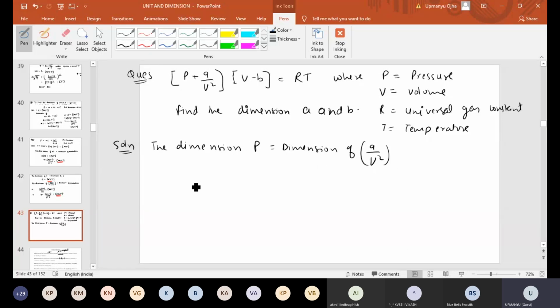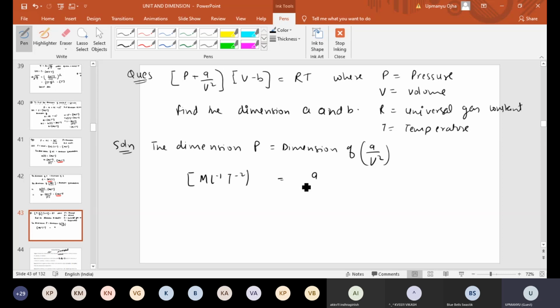So what is the dimension formula of P? P is the pressure. Pressure is force by area. So I think the dimension formula of P will come as M L minus 1 T minus 2. ML minus 1 T minus 2 is the dimension formula of pressure. Fine. It should be equal to the dimension of A by V square.